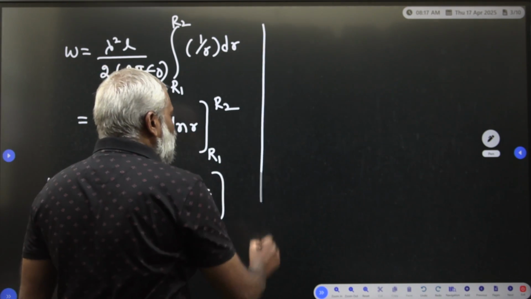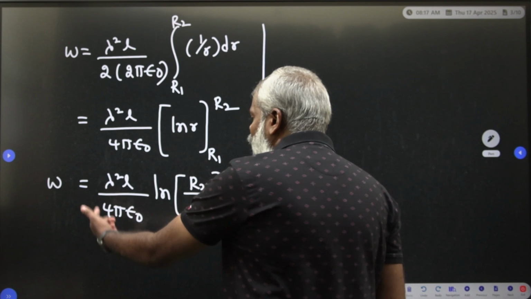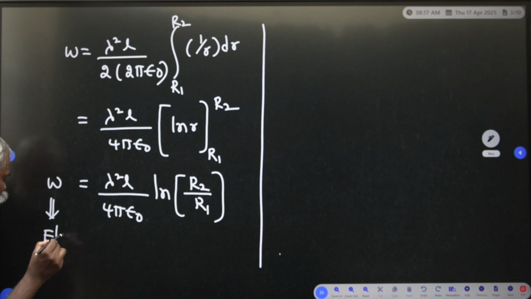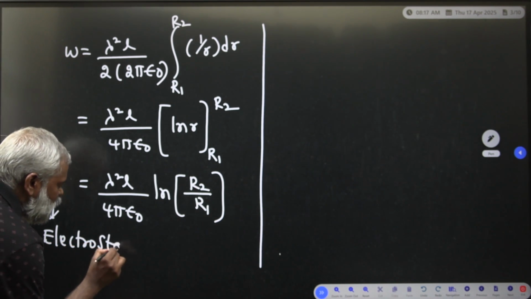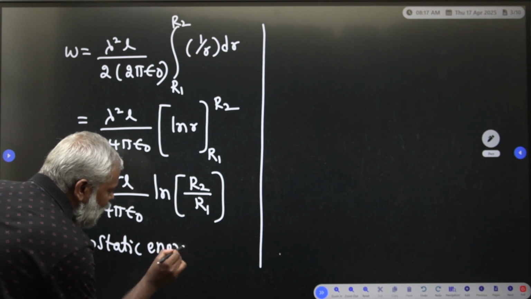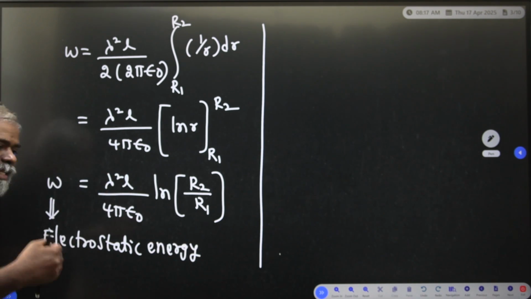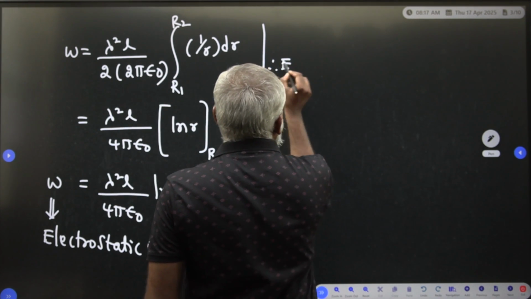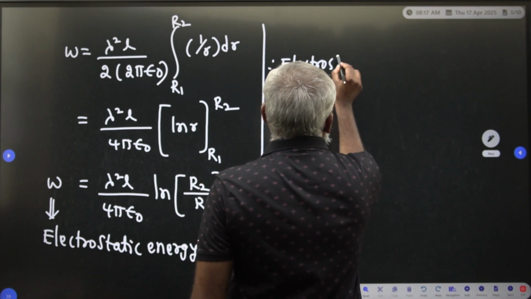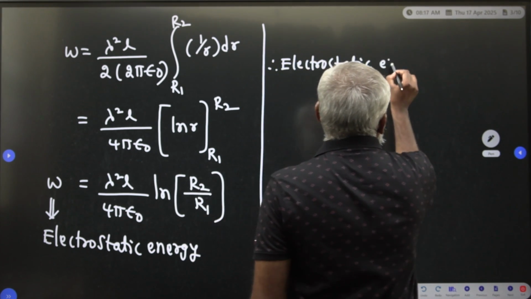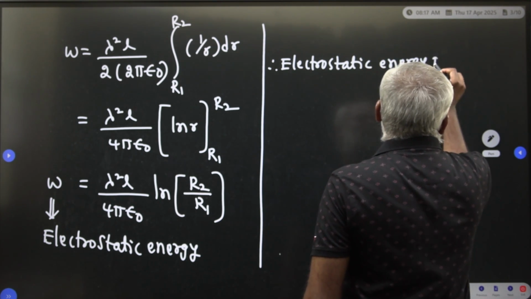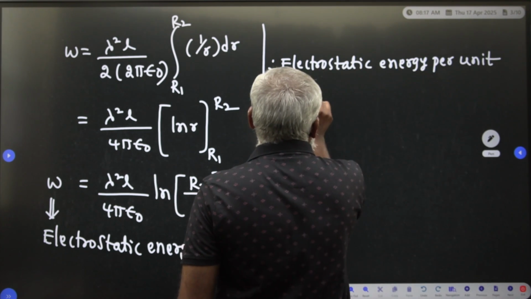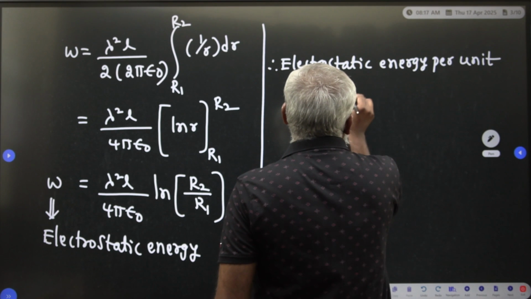So therefore, this is the electrostatic energy. This energy we call the electrostatic energy, but they are asking for the electrostatic energy per unit length. So the electrostatic energy per unit length is equal to, per unit length, how much?